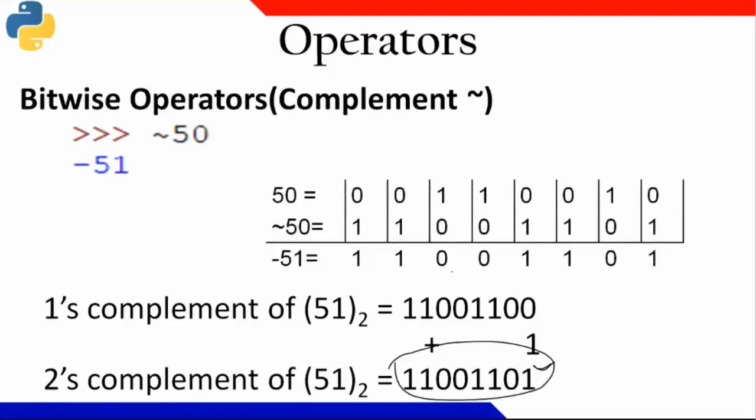You see this? This is my 50, this is the binary value. And if I take the complement of 50, I'm changing the data 0 to 1, 1 to 0. So this is the value. Now this is the same as minus 51. So instead of writing this value as tilde 50, we are writing minus 51. Okay.